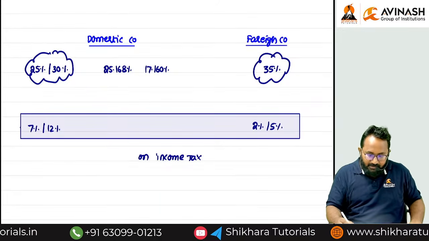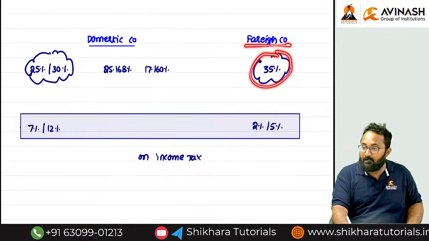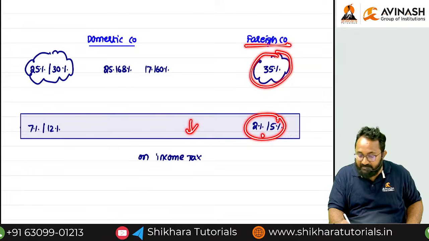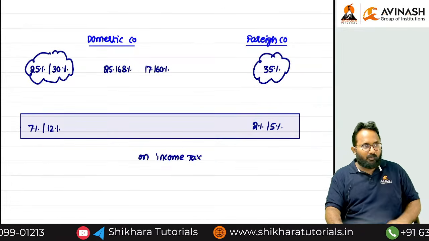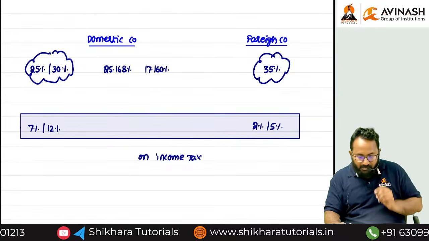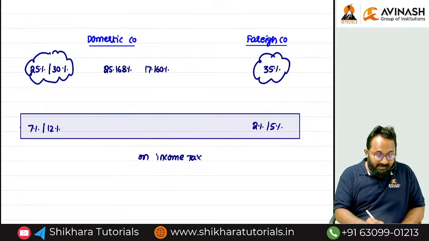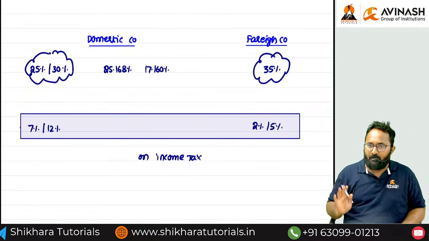Remember, we already collected more income tax from the foreign company, so now we are reducing the surcharge rates compared to the domestic company. Don't remember it in a reverse way. Surcharge rate percentages are higher for which company? Domestic only. It is the reverse.